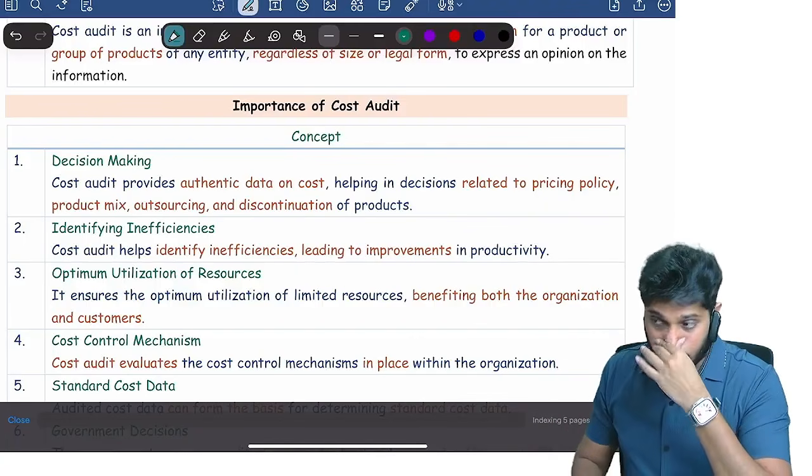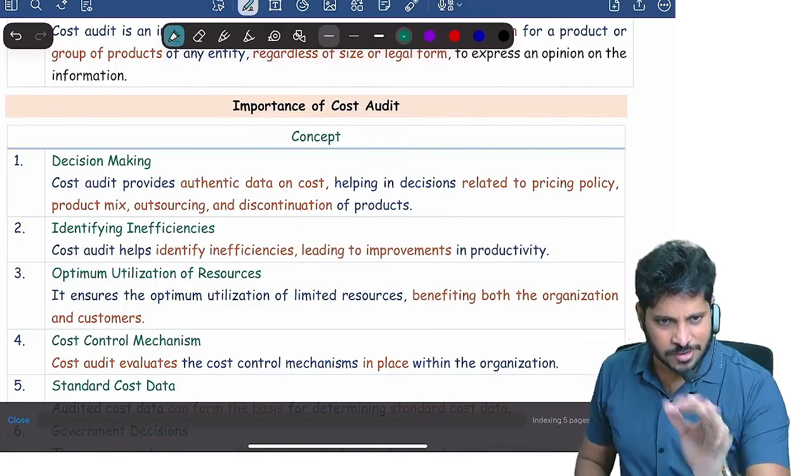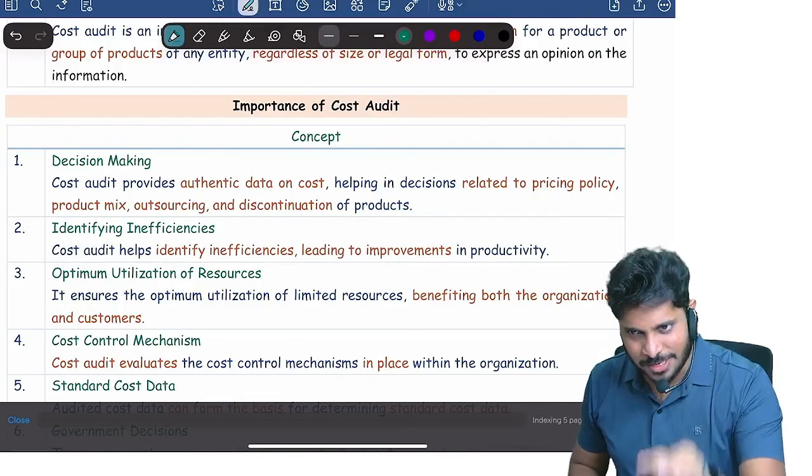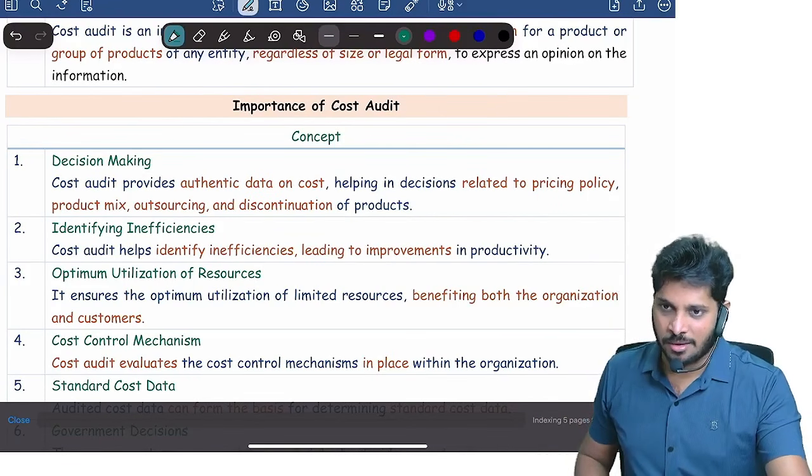Correct? Now, cost audit is useful for whom? You know what? Cost audit is completely confidential. Cost records are completely confidential. If a company's cost records are released in public, people won't even buy.